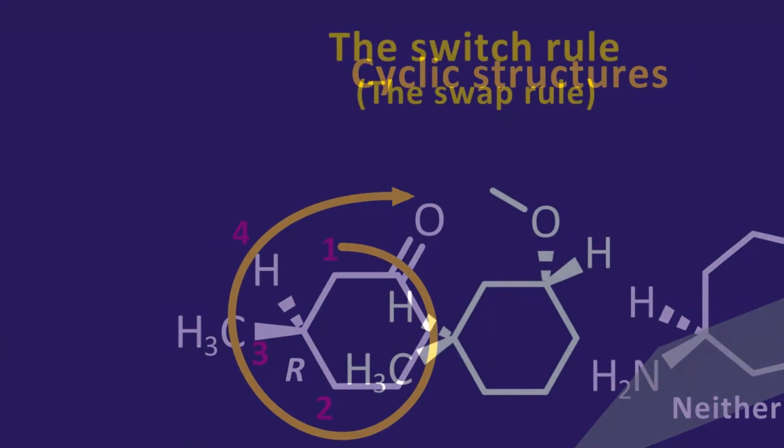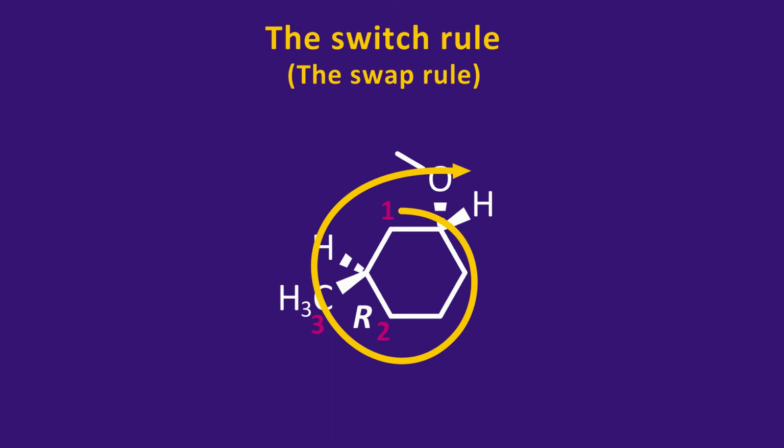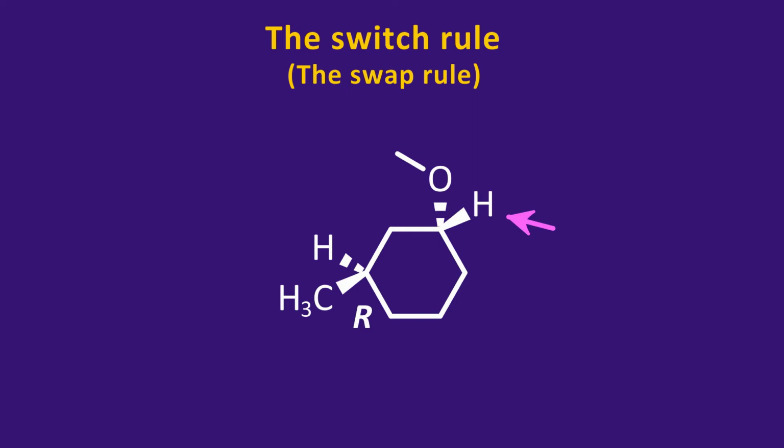This compound has two asymmetric centers. Starting with the one on the left, H is facing away from you, so 1, 2, 3, it is R. The other stereocenter has the H sticking out toward us. It's backward. You could redraw the structure so that the H is facing away, but that takes time. This is the time to apply the switch rule. If the H is facing the wrong way, then simply reverse the rule, counting from high priority to low priority, 1, 2, 3, and reversing the rule, it is R.